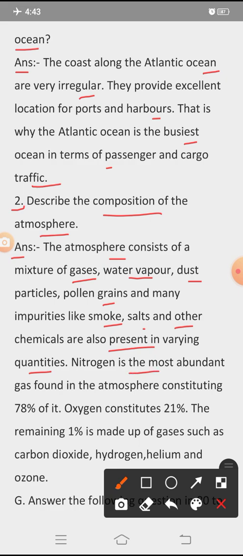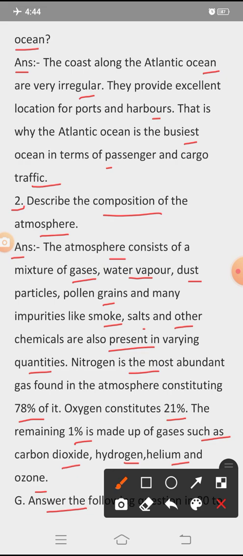Nitrogen is the most abundant gas found in the atmosphere, constituting 78% of it. Oxygen constitutes 21%. The remaining 1% is made up of gases such as carbon dioxide, hydrogen, helium and ozone. Here all the solutions of section F are completed. Next we will proceed to section G.